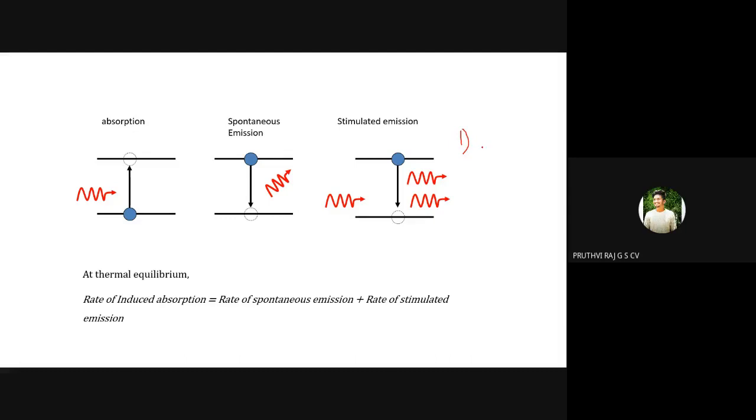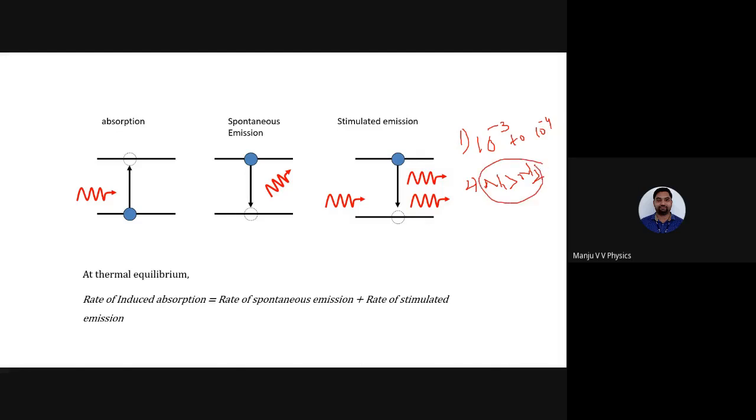Ground state and excited state, number of atoms. Very good. Number of atoms in the ground state and number of atoms in the excited state. I repeat again. I want the atom to stay in the excited state for 10 power minus 3 to 10 power minus 4 second. Naturally, what happens? N1 is greater than N2. Naturally, atoms in the ground state are greater than atoms in the excited state.